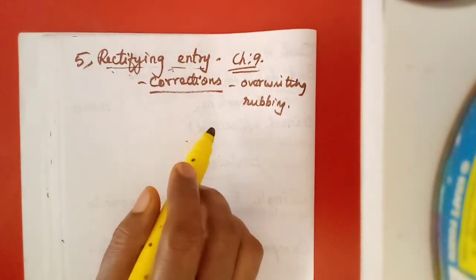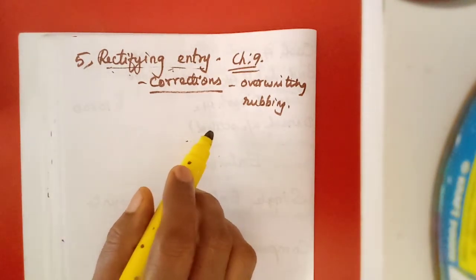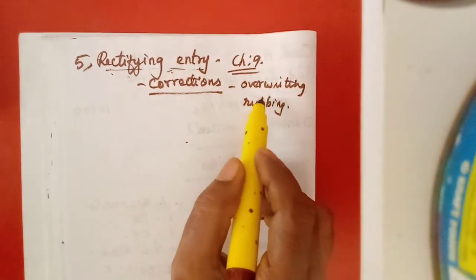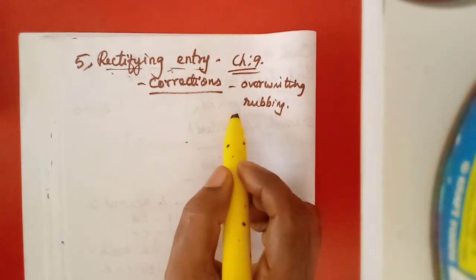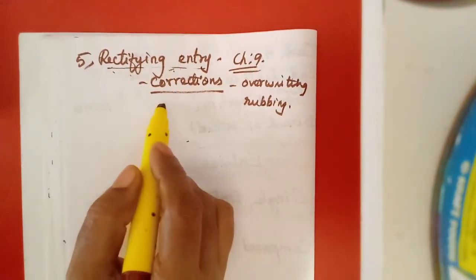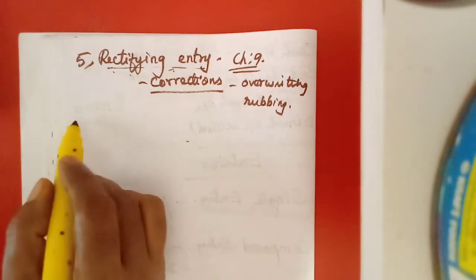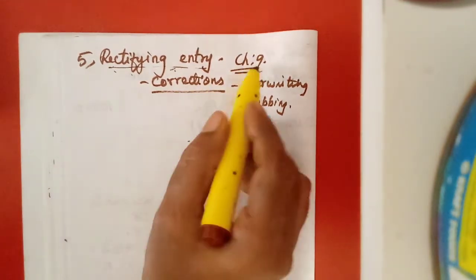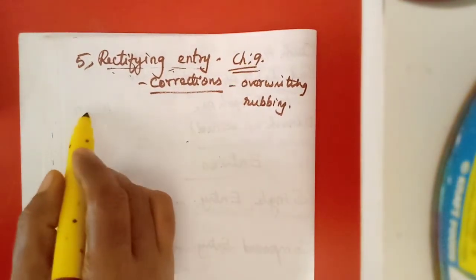That is called forgery. We should not correct anything in the same place. Instead, we should prepare one entry to correct that error. That is called a rectifying entry. In this chapter 9 we will learn.